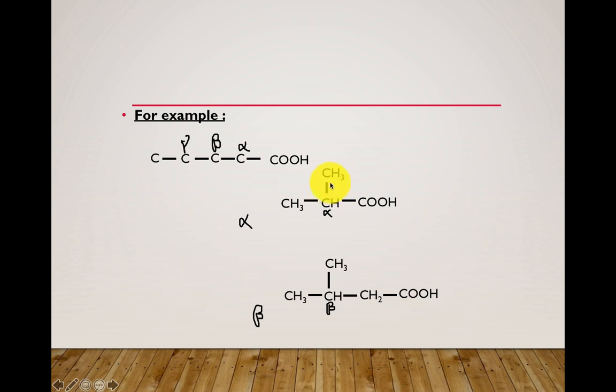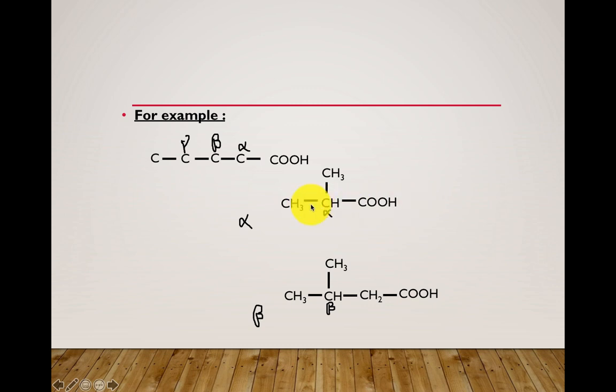So in these cases, how are you going to name the carboxylic acid group? See, what is the position of the substituent here? This is known as the alpha position. And what is the name of the substituent? It is known as the methyl. So always the prefix must start with the position of the substituent followed by the name of the substituent. Since the position is at the alpha carbon, this is known as alpha, and methyl is the substituent name. So alpha methyl, and what is the parent name or the root word?